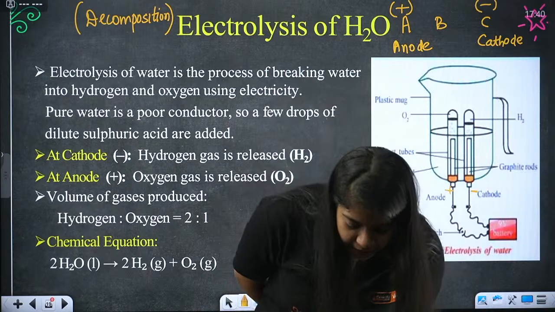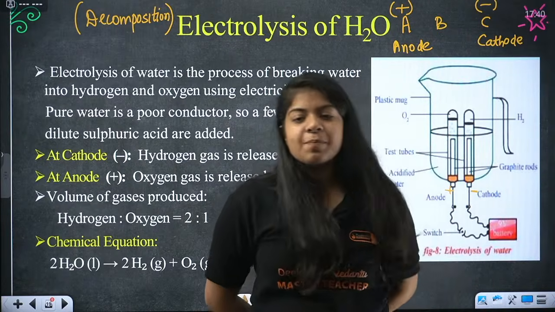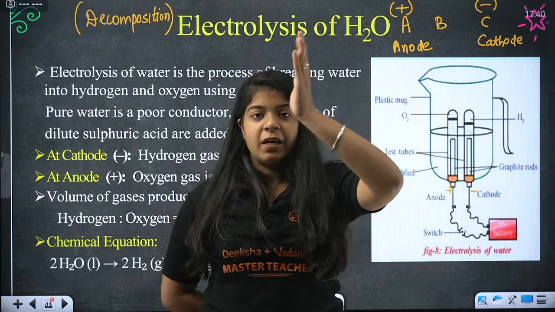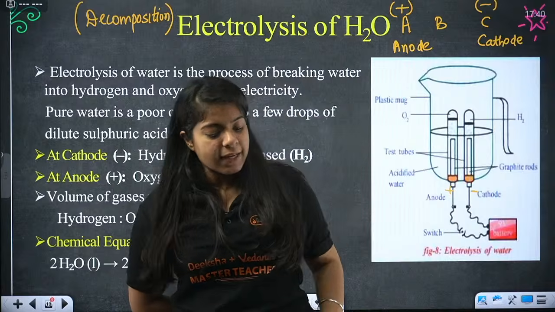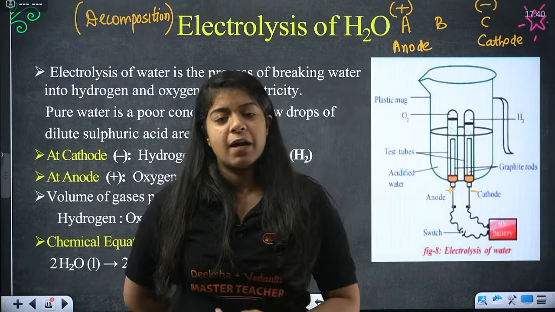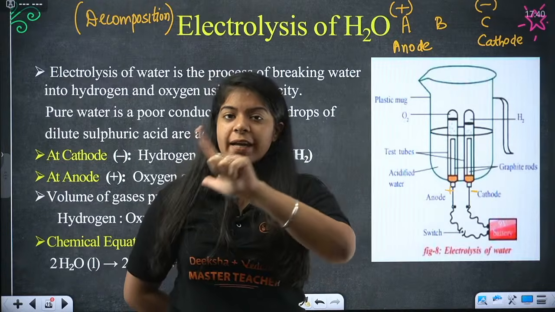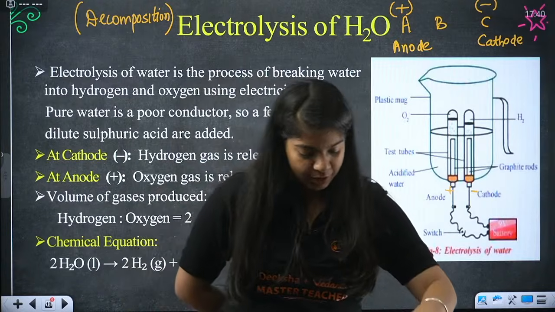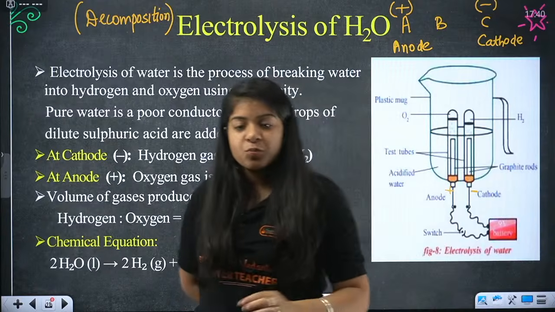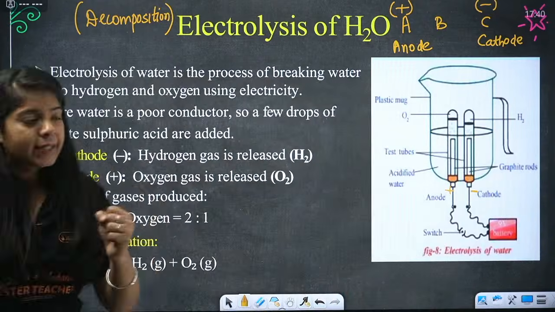AgBr, yes. AgCl, AgBr. See, Br and Cl come in the same group of our periodic table, right? So whatever properties are shown by chlorine are mostly shown by Br. So AgBr and AgCl can come under the same reaction. Done? Okay. Now, let's move on to understanding electrolysis.